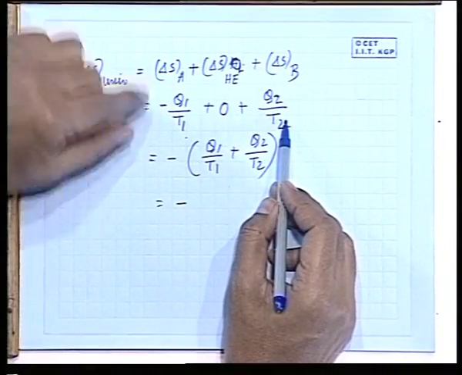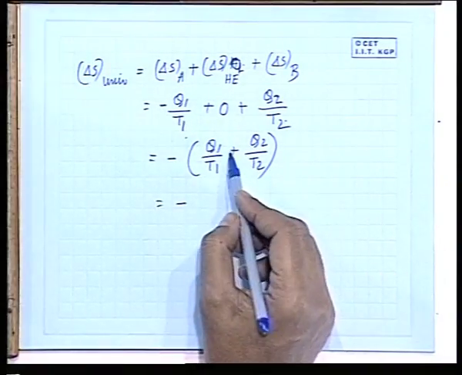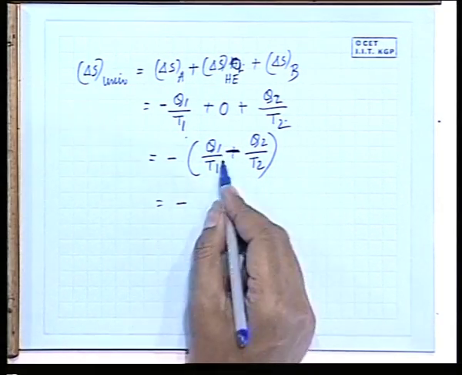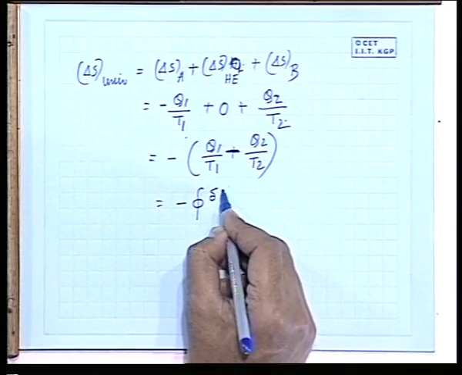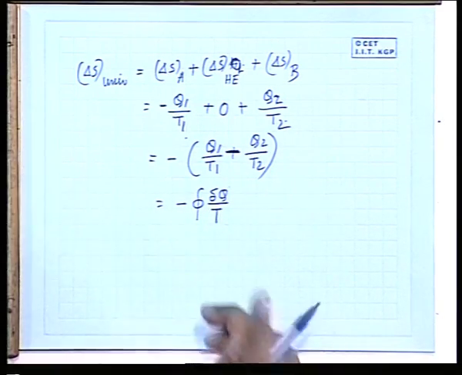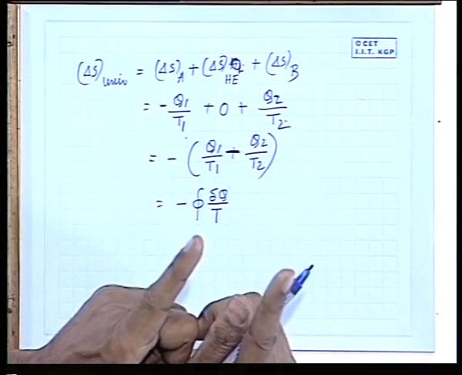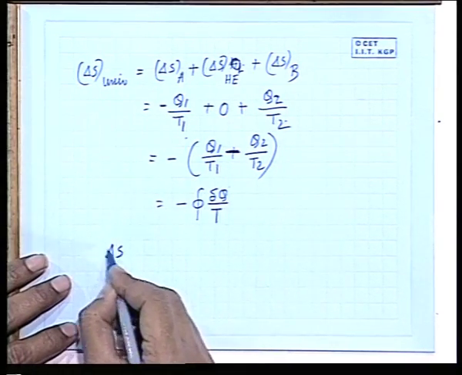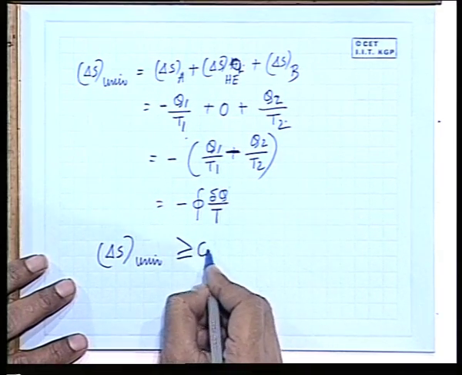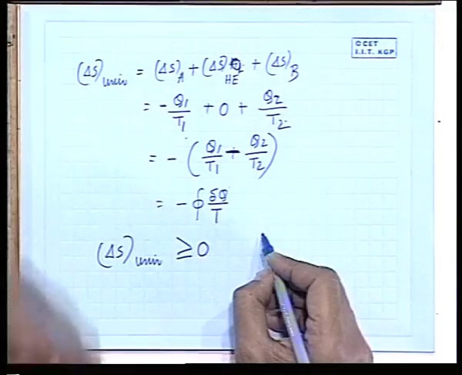No, sir, there is a minus. Where? Q1 by T1 minus. Oh, sorry. All right. Then what is this? Cyclic integral of del Q by T. And the cyclic integral of del Q by T is always less than 0 for an irreversible process, and equal to 0 for a reversible process, which means delta S universe is greater than or equal to 0.